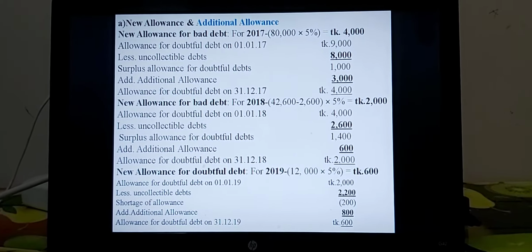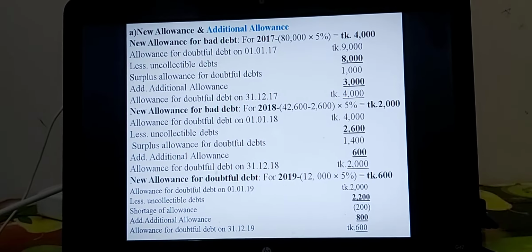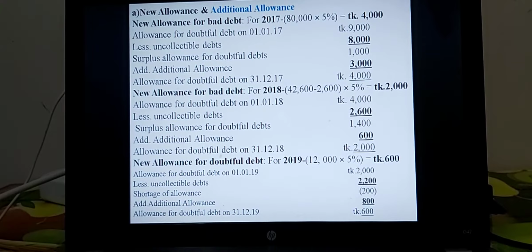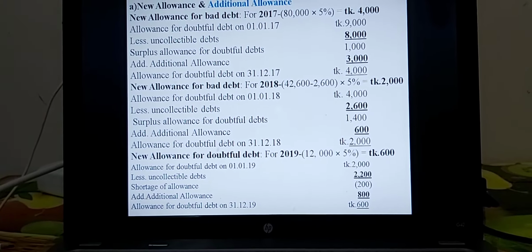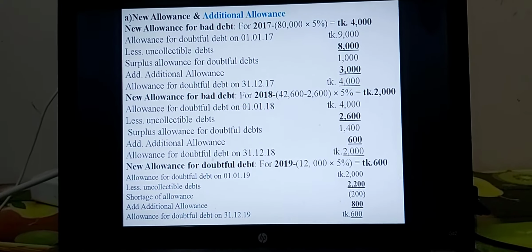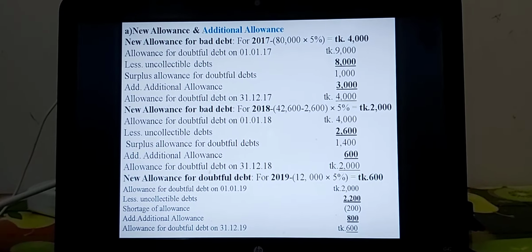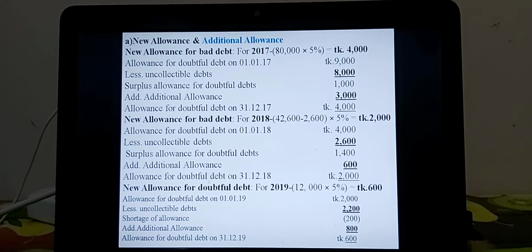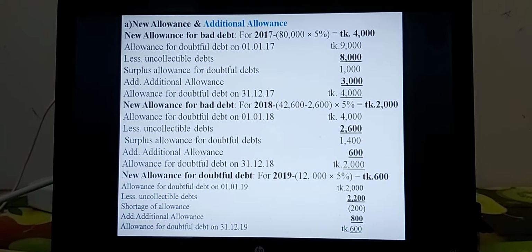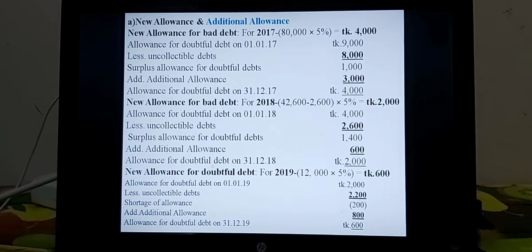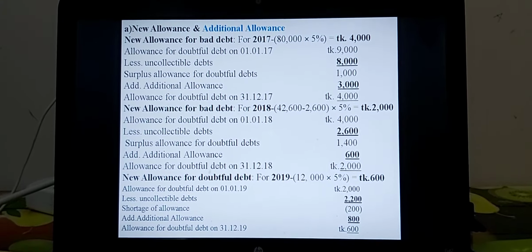But now go for 2019, new allowance for doubtful debt. Sorry, new allowance for doubtful debt for 2019, 12,000 into 5%. It is given as account receivable 12,000 and new allowance for bad debt 5%. That is the amount of new allowance for bad debt for 2019 taka 600. Dear students, this amount is to be carried on for finding out the targeting amount.